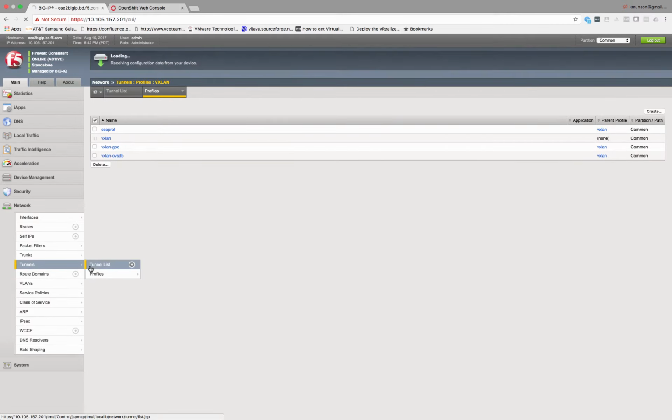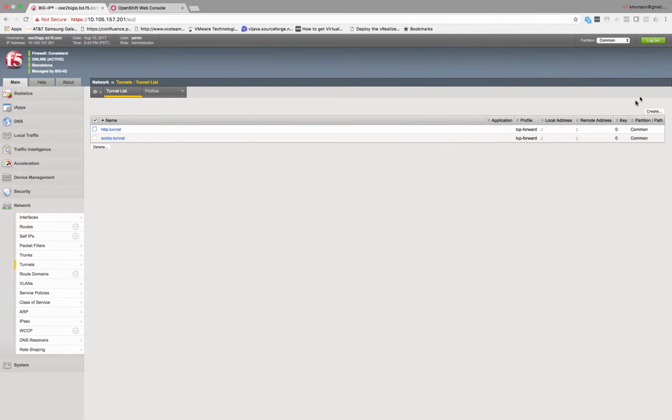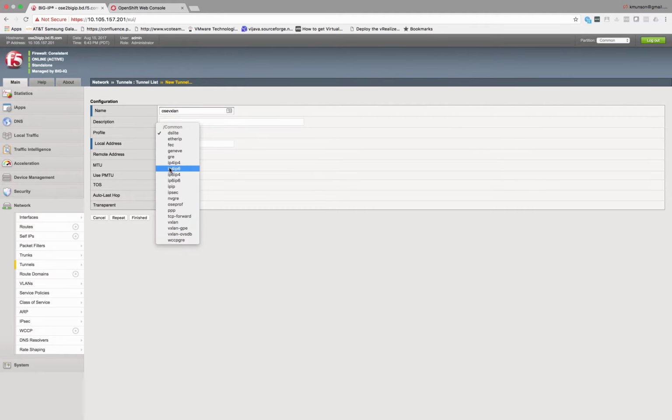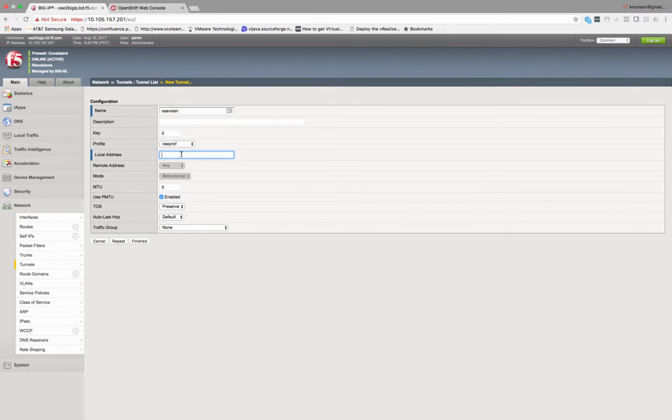So the next part is to actually go ahead and set up the VXLAN tunnel that we're going to be using. We'll select the profile that we just created. We will use our internal self IP address as our VTEP address, 192.168.11.22.